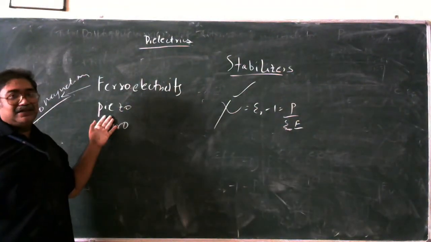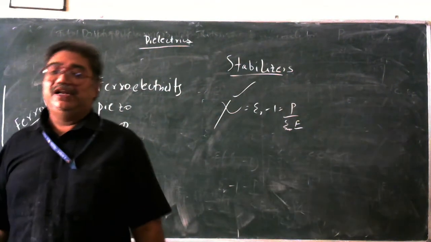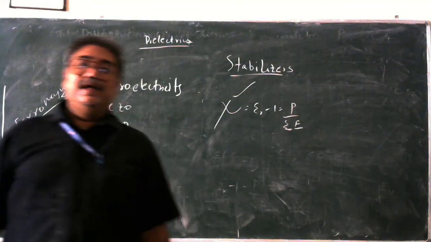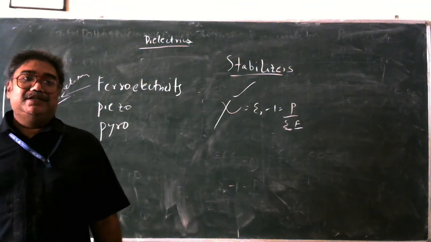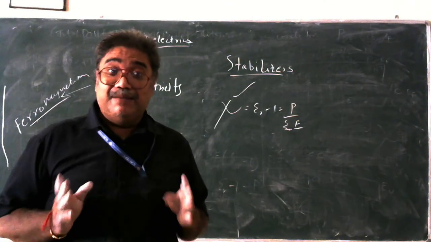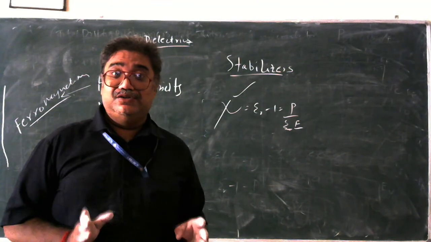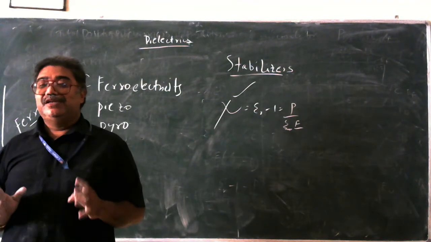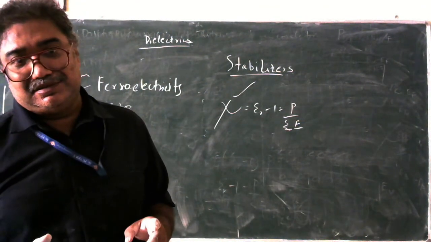Ferroelectricity, piezoelectricity, and pyroelectricity are once again dependent on three quantities. What are they? Susceptibility chi equals epsilon minus 1, where epsilon is the relative permittivity, P is the polarization, and E is the electric field intensity. Epsilon naught is the permittivity of free space. And what is permittivity? To permit: the material should permit the charge carriers to flow through it. It is a constant. The relative permittivity is the ratio of the permittivity of the medium to the permittivity of free space.